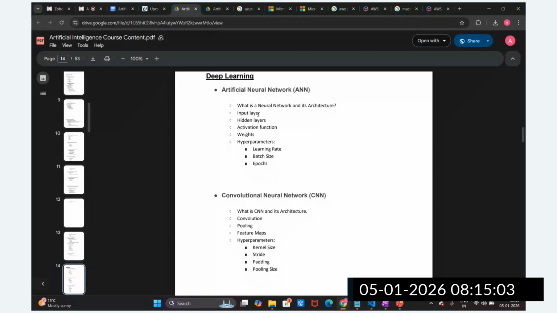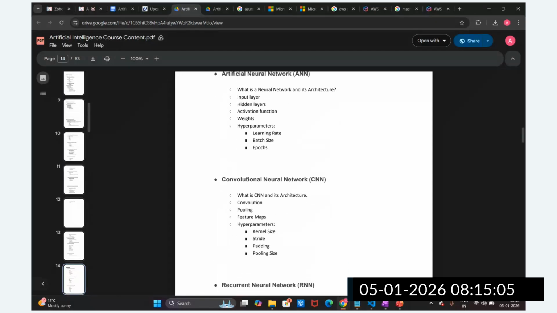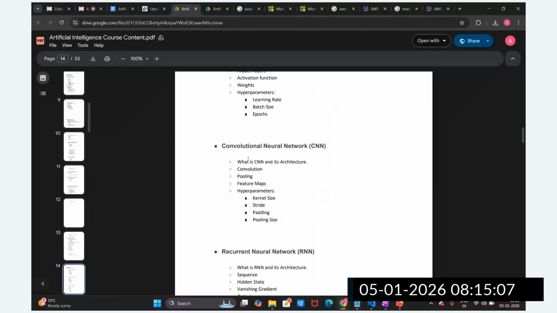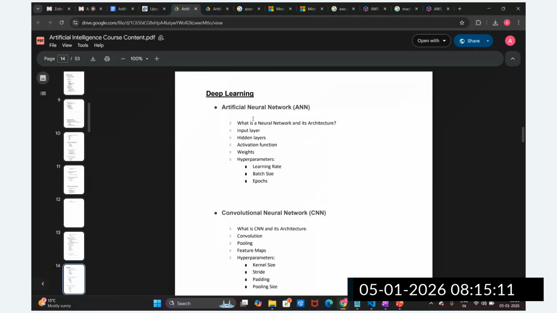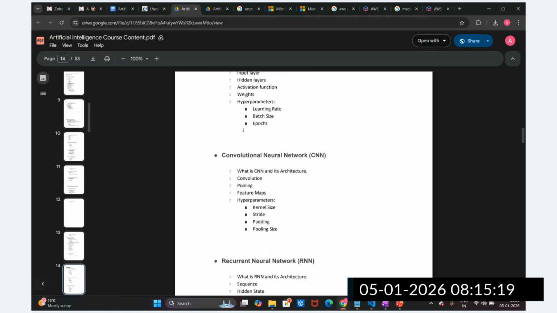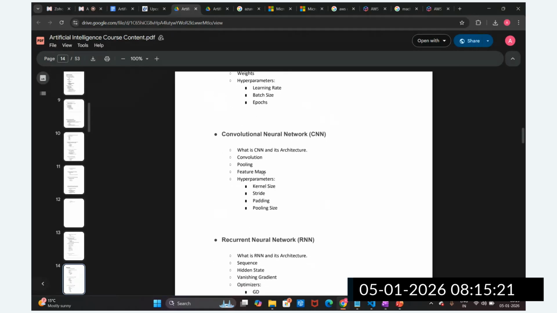Then we are going to understand the CNN architecture, which is very important for image data. ANN is for structured data. Whenever very big size data is there, we are going to solve it with the help of the ANN architecture. But sometimes we have image data, guys. This image data we are going to solve with the CNN architecture, and we will understand how to handle image data.